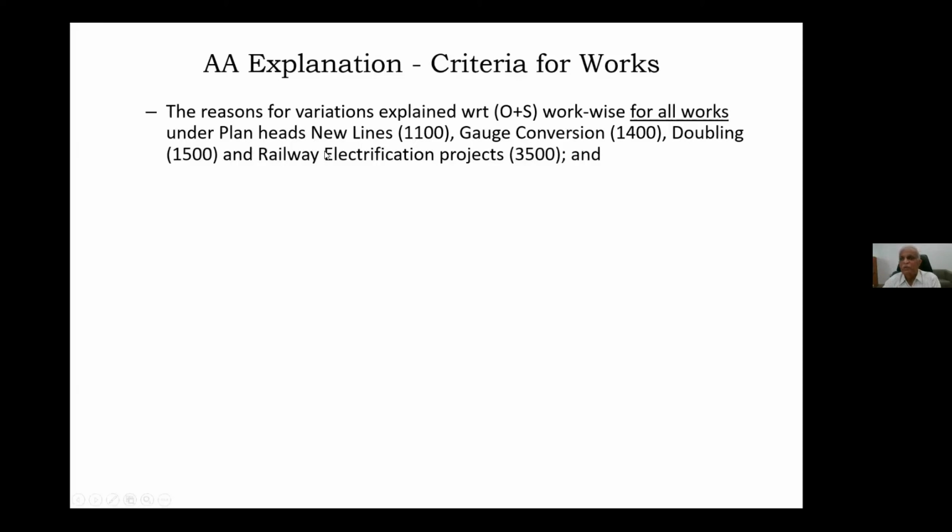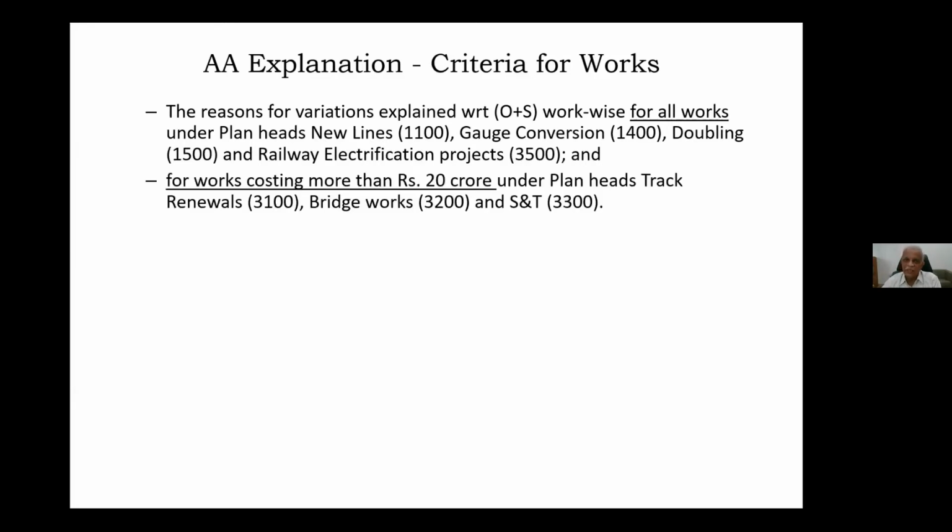So that what are the plan heads? The plan heads are new lines, gauge conversion, doubling, railway electrification. इसके बारे में no work can be omitted. For all works they have to do. Then one more criteria. For works costing more than 20 crore under plan head, track renewal 3100, 3200 bridge works, and 3300 SNT works. For them only, that means only those works which are costing more than 20 crore.